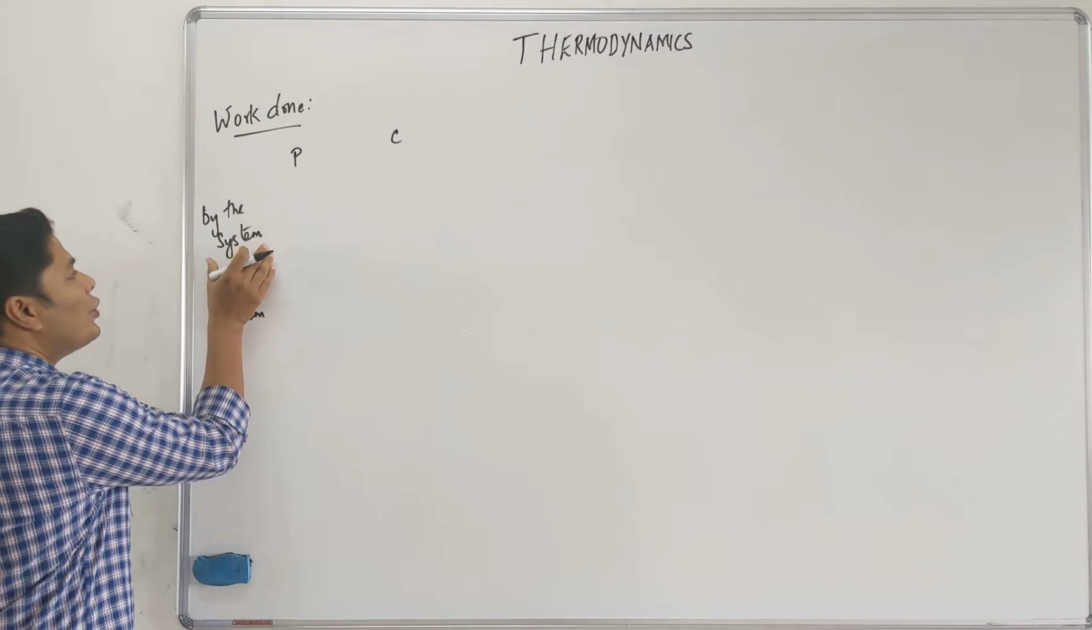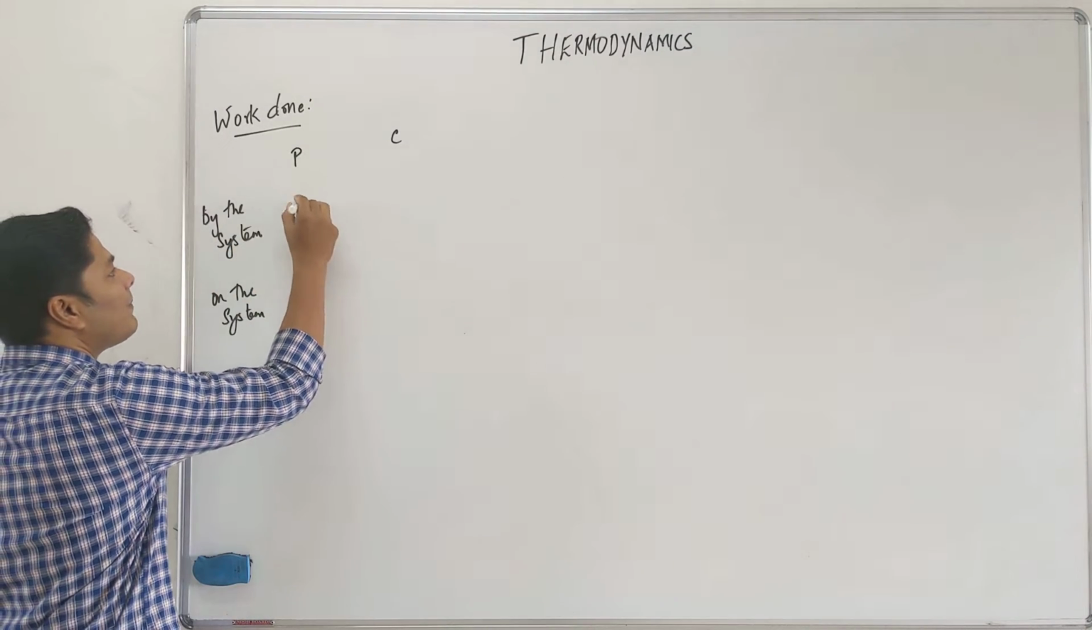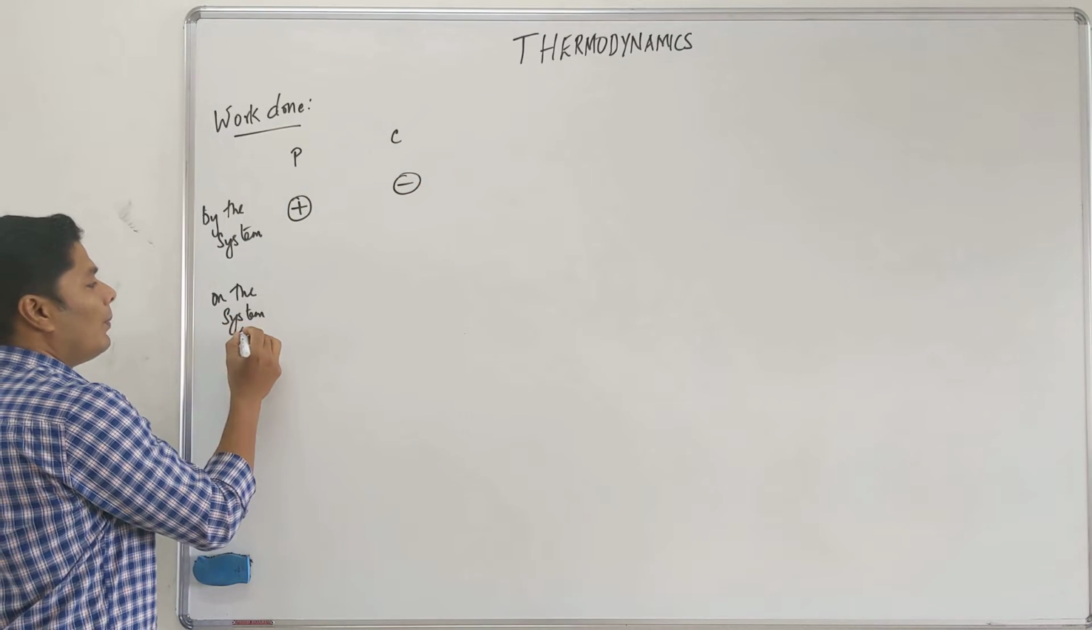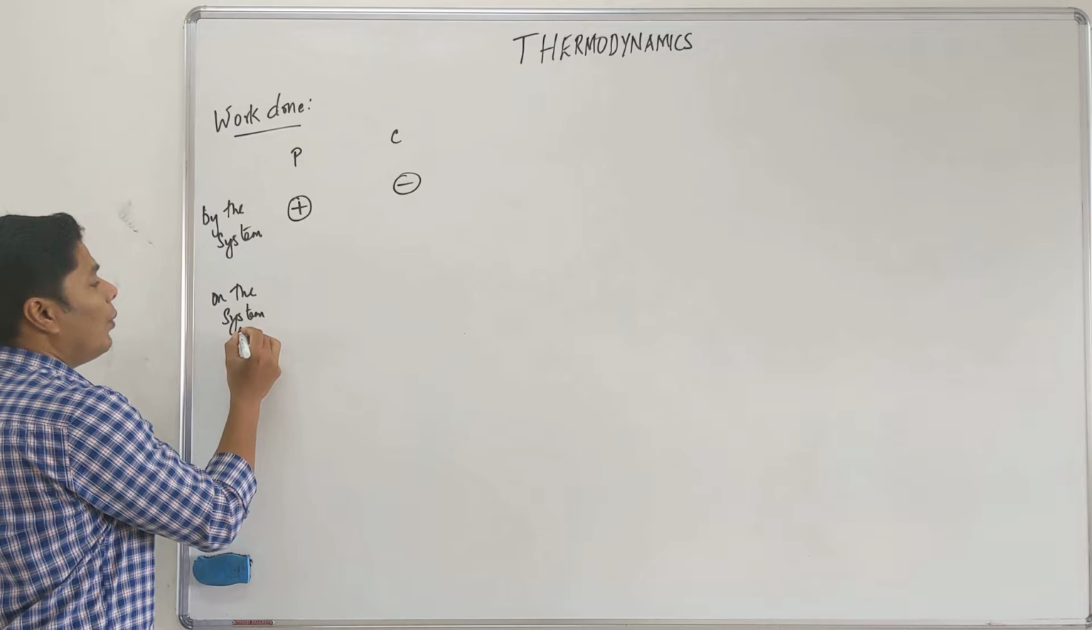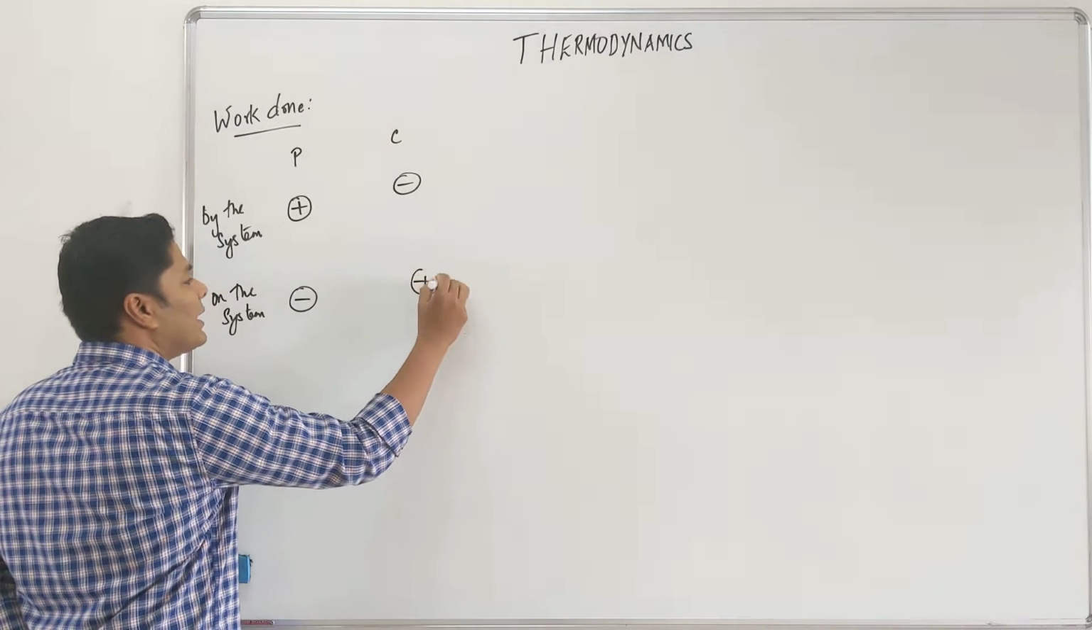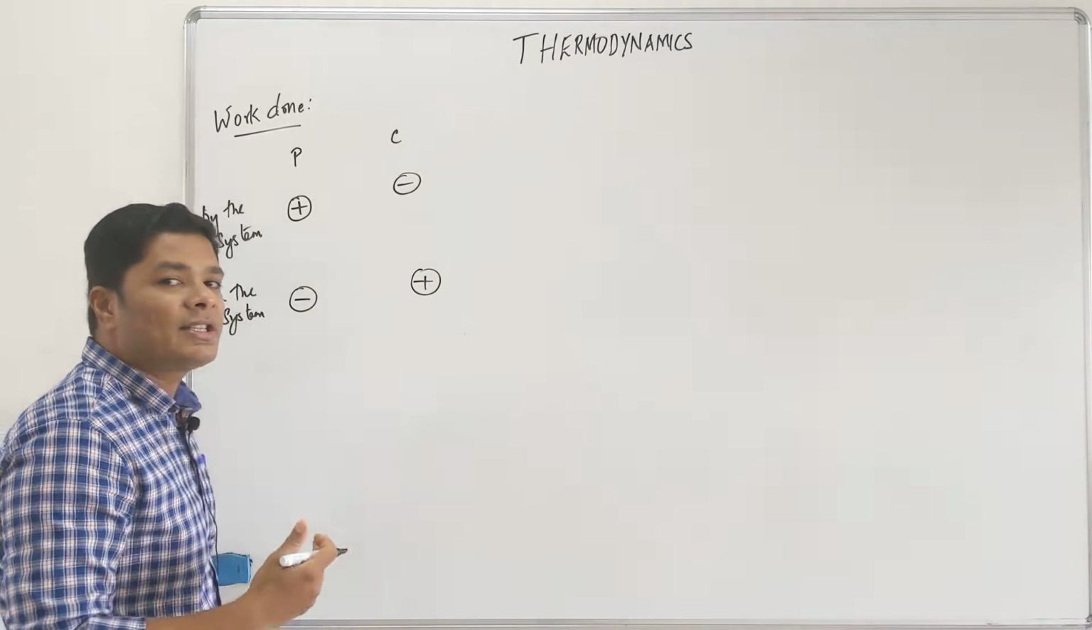When work is done by the system, the work done is positive in physics, negative in chemistry. When you do work on the system, it is negative in physics, positive in chemistry. Again, neither of them is correct or wrong, these are just conventions.